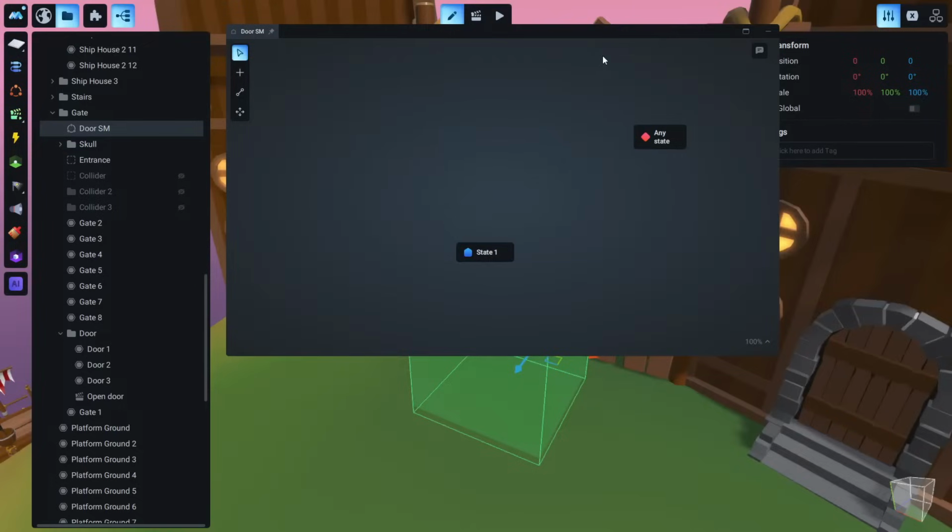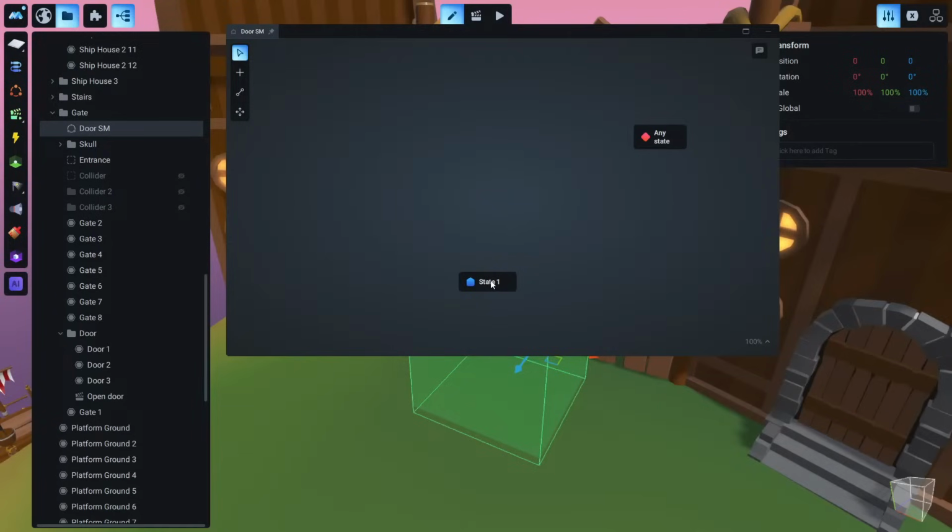So what is this state machine? This state machine is a tool that we use to create custom states. Okay, we don't create animations, we create custom states. So one state, for example, first of all, this blue icon means that this is the initial state, and when we start the game it is in this state.